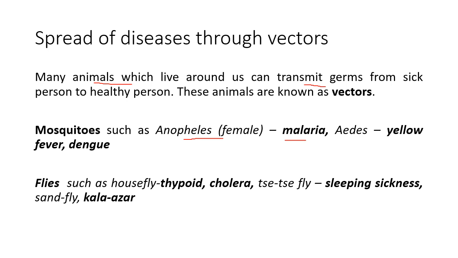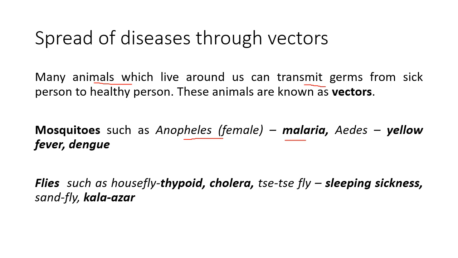So when they take the blood from an infected person, this microbe Plasmodium vivax will enter the mosquito. Now the surprising part is, though the microbe has entered, the mosquito does not get malaria. Yes? Otherwise the mosquito would die of malaria. The mosquito spreads it to another person when it bites a healthy person.